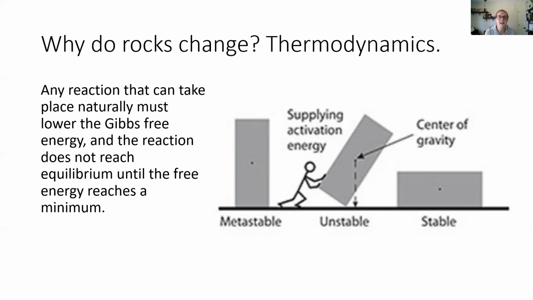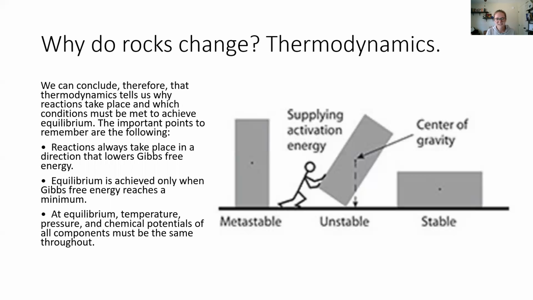So any reaction that can take place naturally must lower Gibbs free energy. And the reaction does not reach equilibrium until the free energy reaches a minimum, until the materials of that reaction become the most stable. There's no way for that energy to lower anymore.